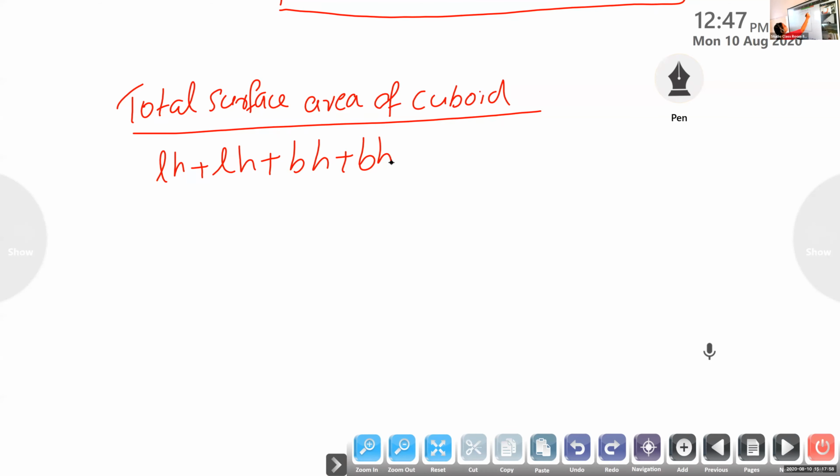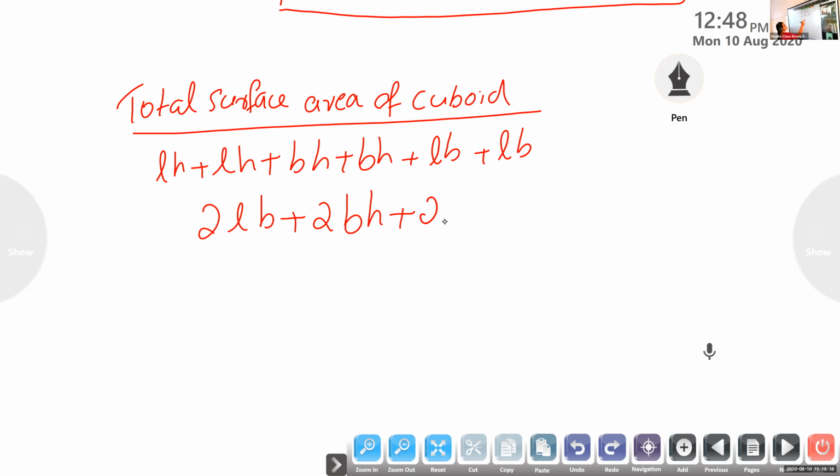So we have LB plus LB. Okay, LB plus LB. So we have 2LB, 2BH plus 2HL. 2LB, 2BH and 2HL.